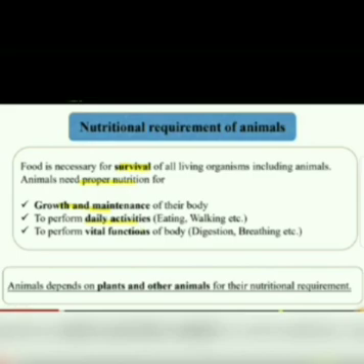We all require food as it is necessary for survival. Animals depend on plants and other animals for their nutritional requirements.